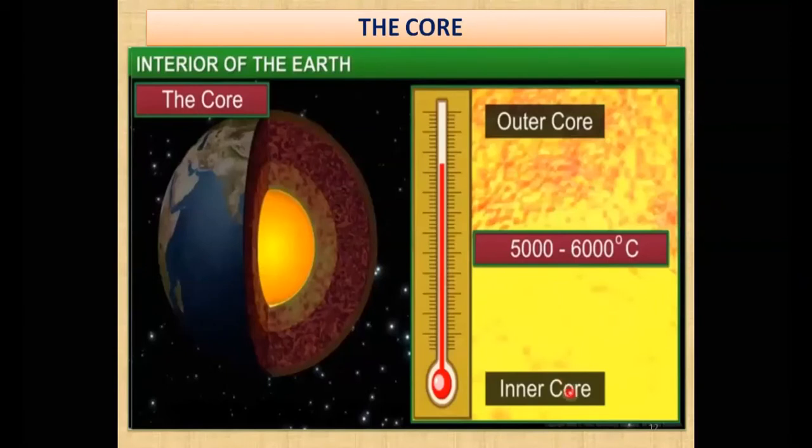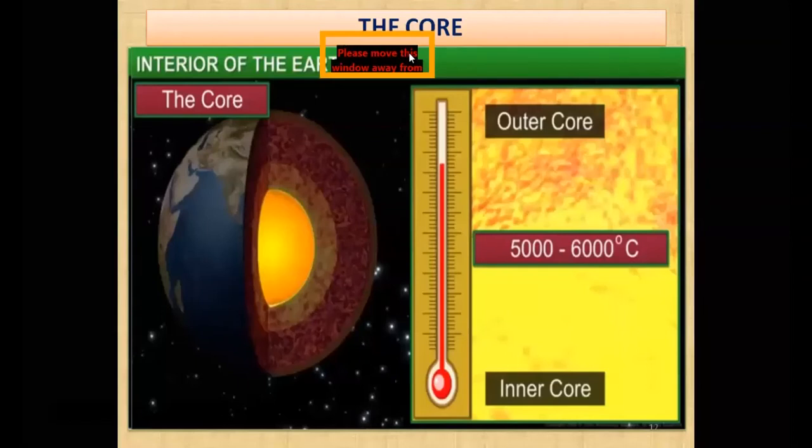In the below you can see the inner core is also there. Inner core and outer core, the temperature lies over here, 5000 degrees to 6000 degrees Celsius. Now it is quite dangerous, my dear students. We can't survive even in 1000 degrees Celsius. Then how can you survive in 5000 to 6000 degrees Celsius? So it is really quite impossible to reach there. You can see the temperature is just rising higher and higher. So really you can't go there, my dear students. It is quite impossible. But still we are learning about them.